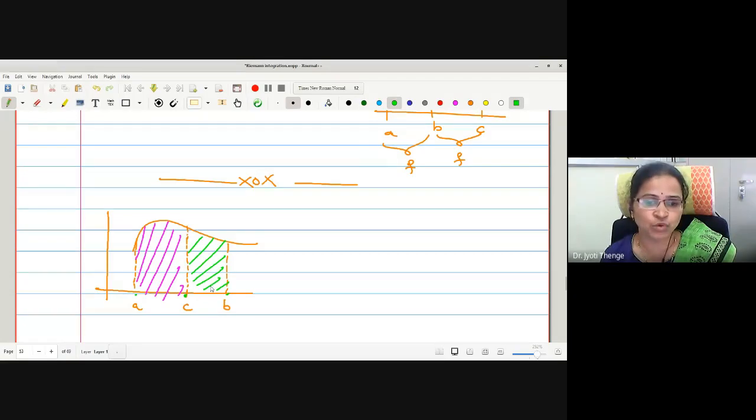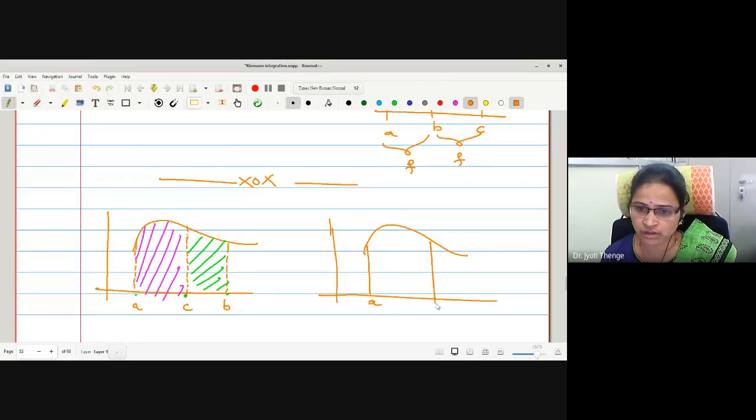Right, so the area covered under AB is exactly equal to the sum of the areas under AC and CB. Therefore, this can hold if C is a point in between. If C is a point not between A and B, what will happen? Let us check. This is my curve, and suppose the curve is extended and here I have C. If C is not in between AB, then what about the area under A to C?